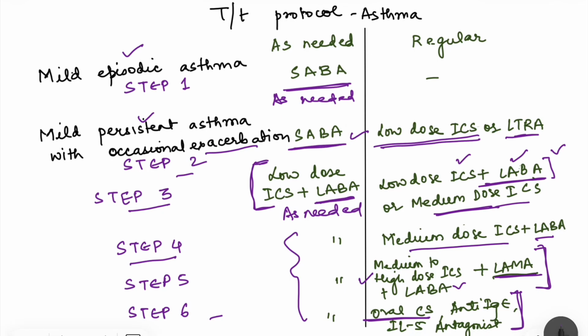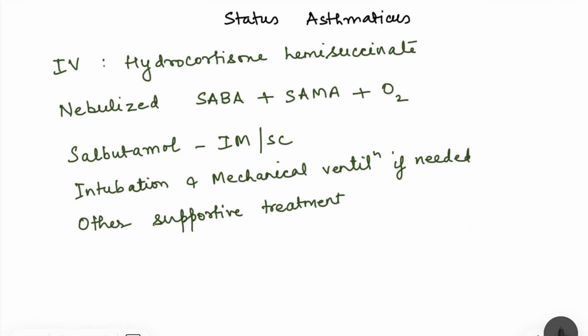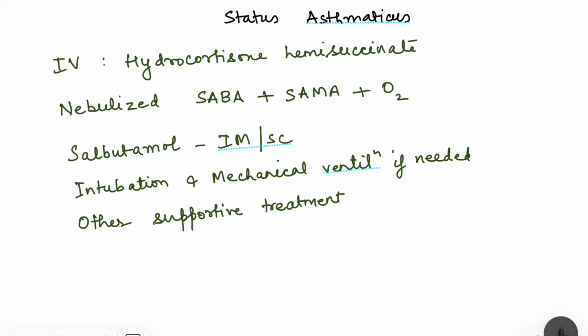Now this is the regular treatment of asthma and as needed, but if the exacerbation of asthma is too much, the patient is becoming hypoxic, they are having difficulty in breathing, that is known as status asthmaticus and the patient needs to be hospitalized. So in this case, intravenous glucocorticoids are given, that is hydrocortisone hemisuccinate, nebulized short-acting beta-2 agonist, short-acting muscarinic antagonist are given along with oxygen therapy.